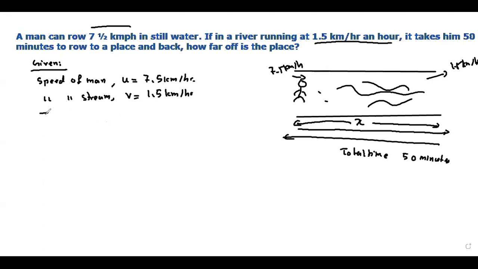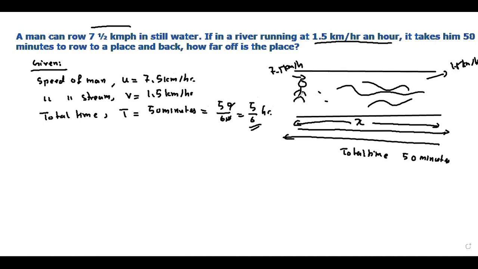Total time taken is given as capital T, which is 50 minutes. Now see, everything is in hours, so you also convert this into hours. That is 50 divided by 60, so you will get 5 by 6 hour.